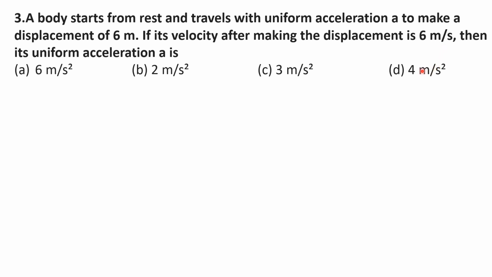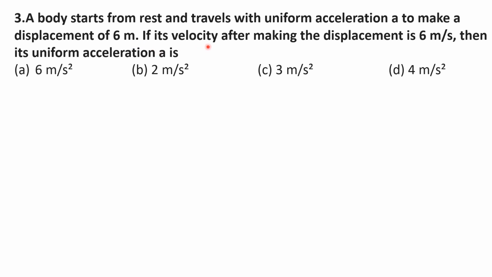Here a body starts from rest means the initial velocity of the body is 0, and it travels with uniform acceleration a to make a displacement of 6 meter. So here 6 meter means x.